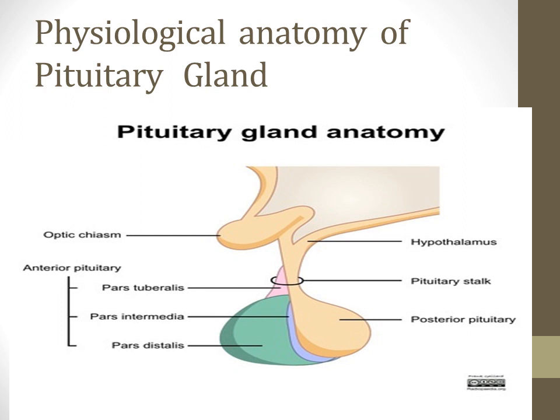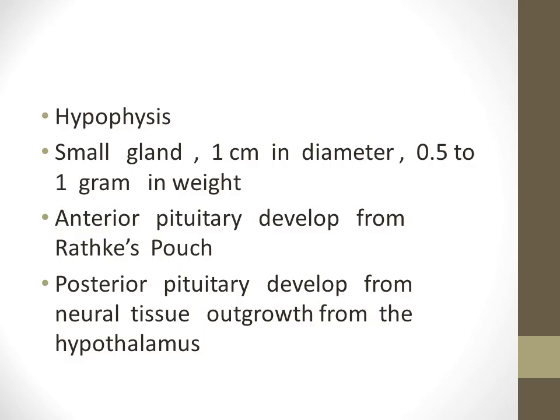Between these portions, a small, relatively avascular portion is called the pars intermedia, which is much less developed in the human being, but much larger and much more functional in some animals. The pituitary gland, also called the hypophysis, is a small gland which is 1 cm in diameter and 0.5 to 1 gram in weight.